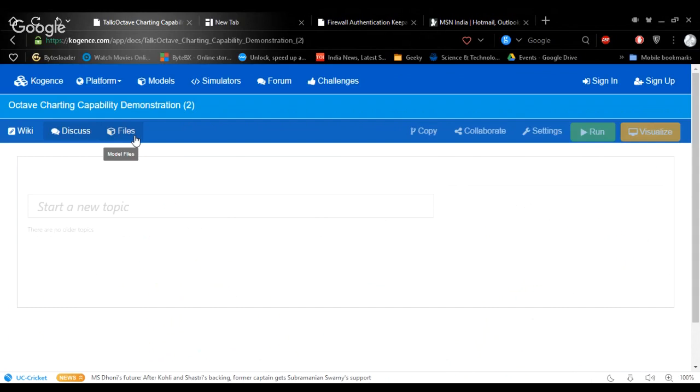After that, the Files page. This page will tell you all the files that are related with this specific model.